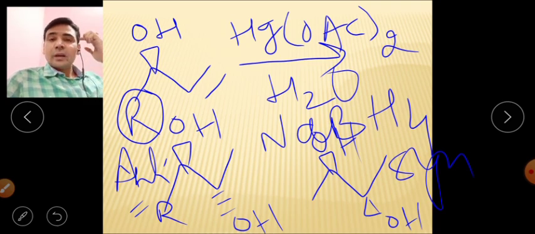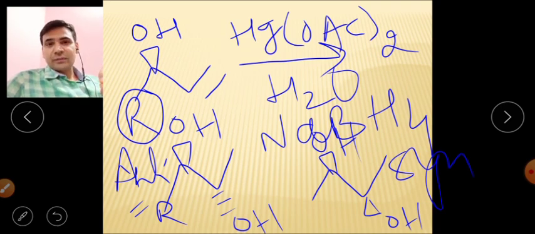So basically today you got knowledge about the halohydrin reaction, that is the formation of halohydrin, and the oxymercuration-demercuration reaction. You can differentiate the oxymercuration-demercuration reaction from the simple hydration reaction.